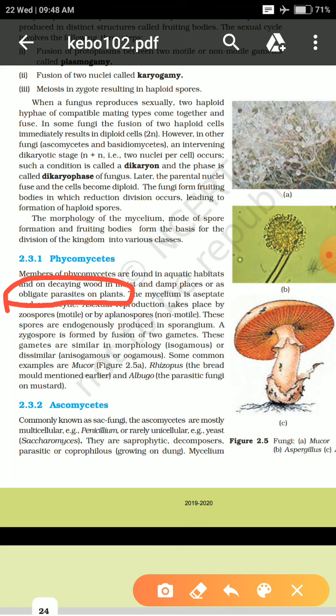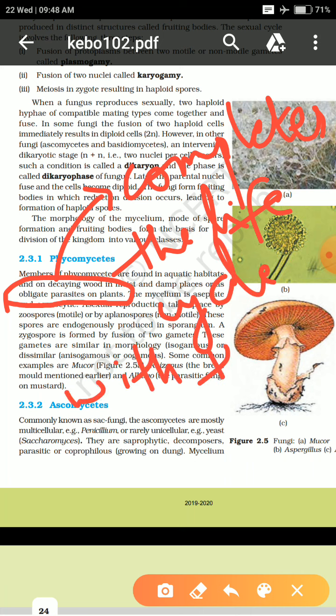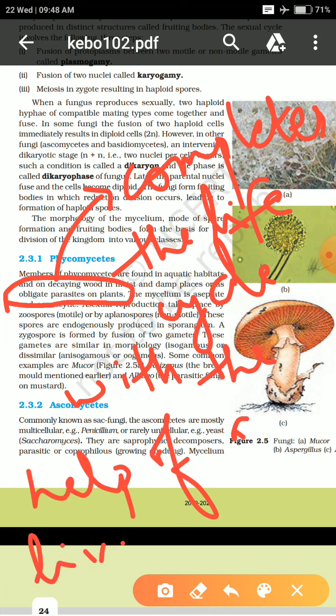An obligate parasite is a parasite which completes its life cycle with the help of a living host.